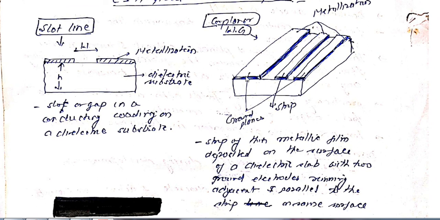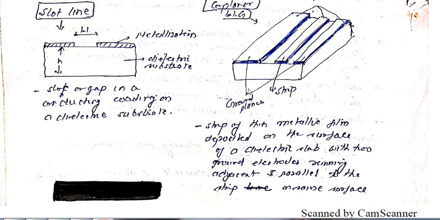Another is the coplanar line. Here we can see the ground plates, this and this, and this is the strip, and along the strip we have these two slots.